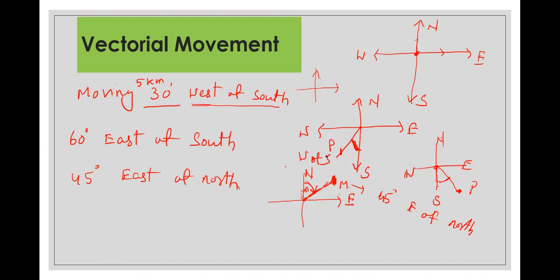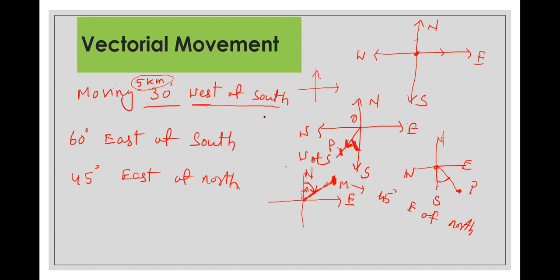Now 5 kilometer means displacement, the magnitude of this is the distance between the initial and terminal point, which is 5 kilometer. If I write here O, A, and now P, this is your 5 kilometer. And direction you must give.